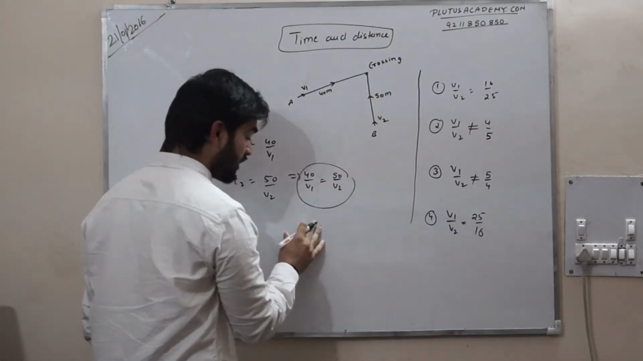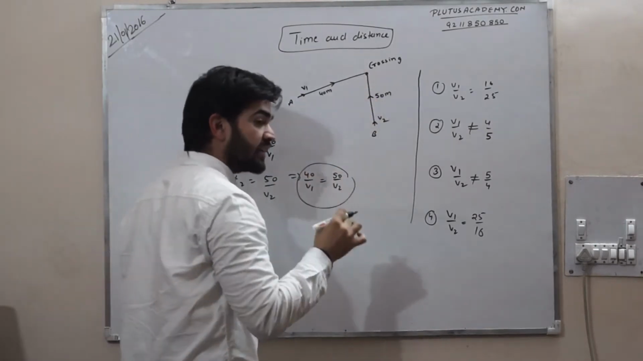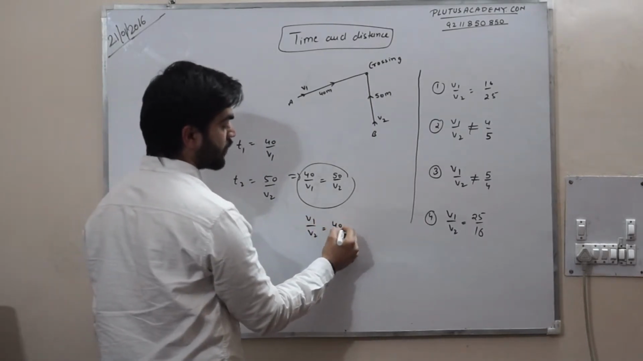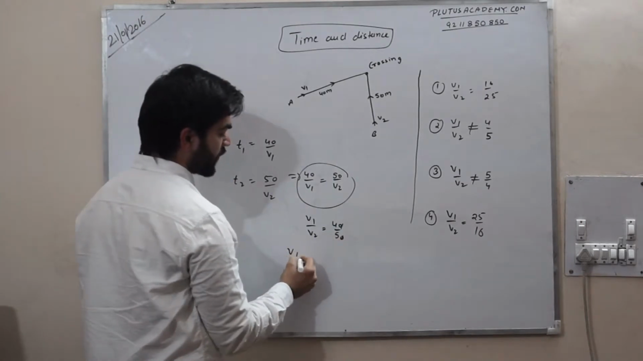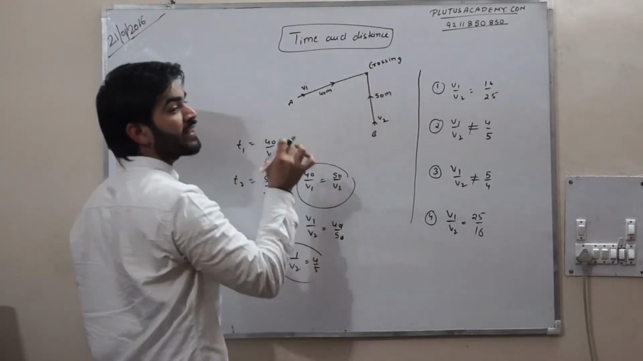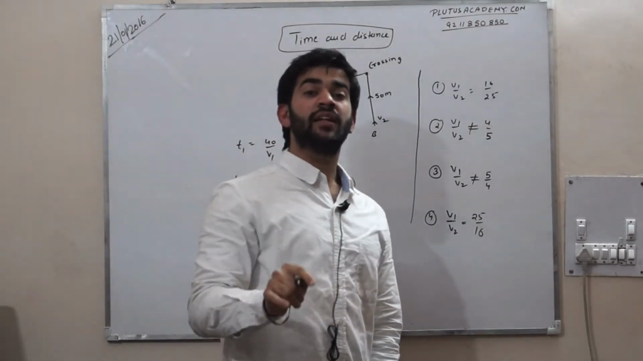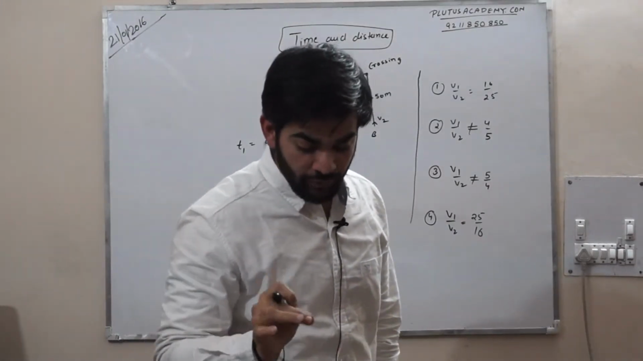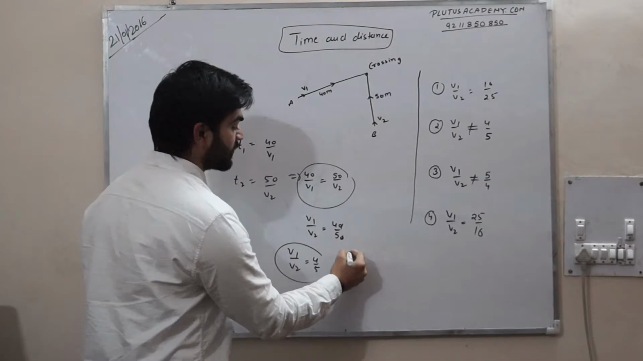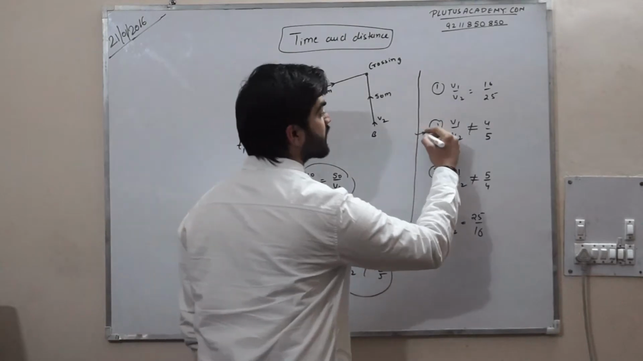But in this condition, if this train and this train reach this point at the same time, it means v1 upon v2 is equal to 40 upon 50. It means if v1 upon v2 is equal to 4 upon 5, then these two trains reach this crossing at the same time. But he is asking, at what ratio of speeds do they not collide? So I can say if they do not collide, v1 upon v2 should not be equal to 4 by 5. So the second option is my correct option.